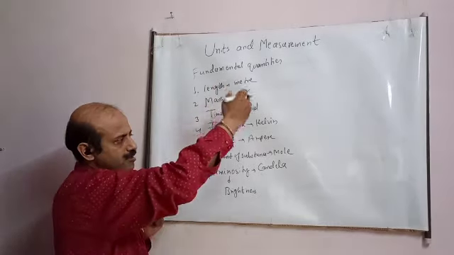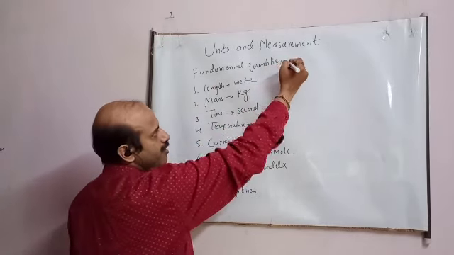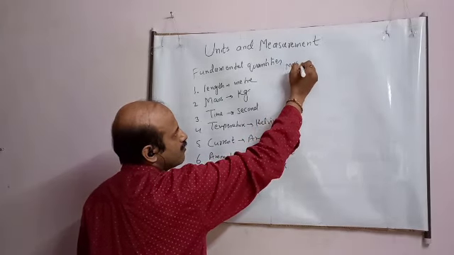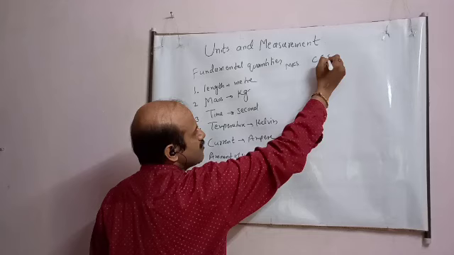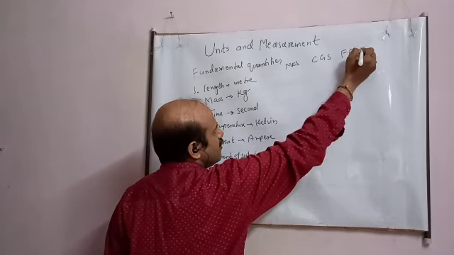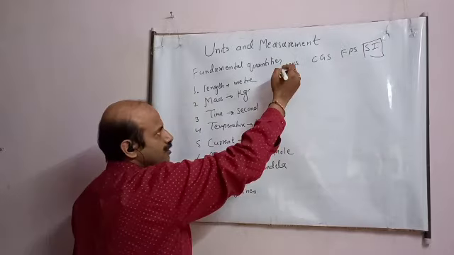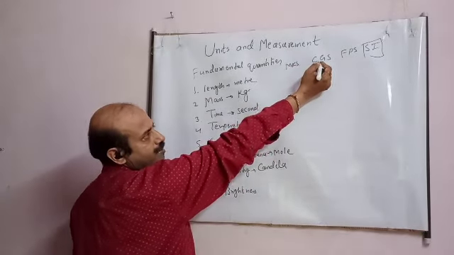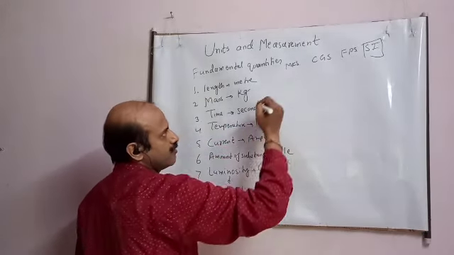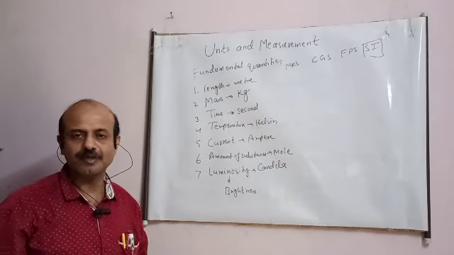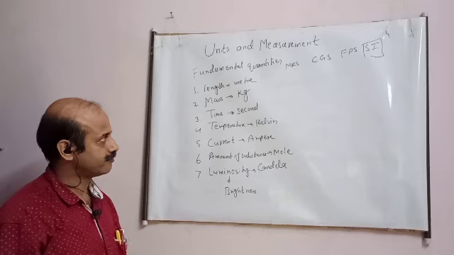And for the system of units, there are several: one was MKS, one was CGS, another was FPS, and another was SI. Generally we will use this system. Meter, kilogram, second; centimeter, gram, second; foot, pound, second. These are the various systems of measurement of unit, student.